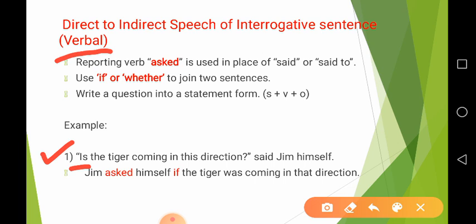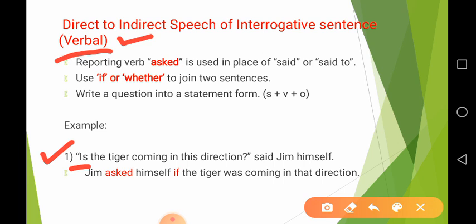Therefore, this is called a verbal question, because the answer of such a question is in yes or no type. If I make this question like, is the tiger coming in this direction, then the answer is yes or no. Therefore, this is called a verbal question.